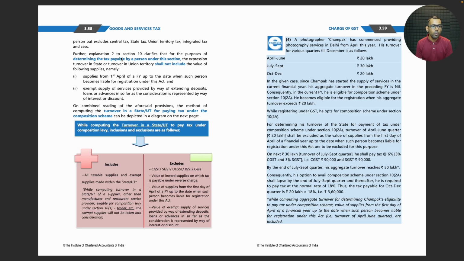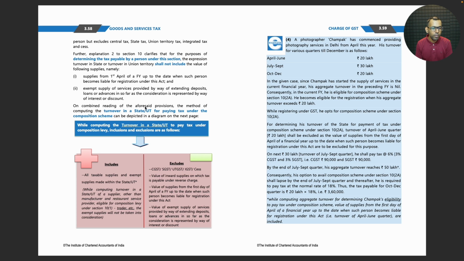Further, explanation 2 to section 10 clarifies that for the purposes of determining the tax payable by a person under this section, the expression turnover in state or turnover in union territory shall not include the value of the following supplies, namely supplies from April 1st of a financial year up to the date when such person becomes liable for registration under this Act, and exempt supply of services provided by way of extending deposits, loans and or advances insofar as the consideration is represented by way of interest or discount.